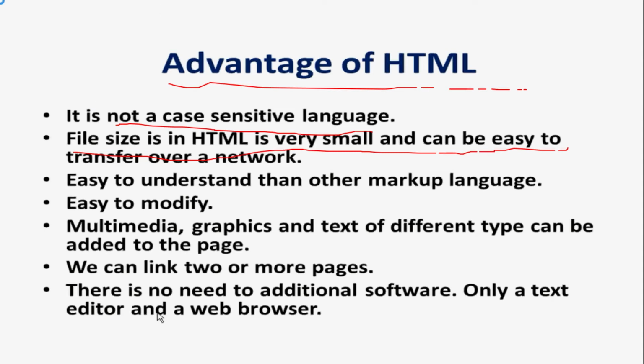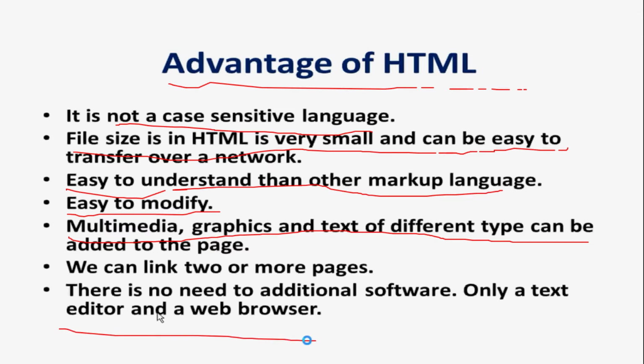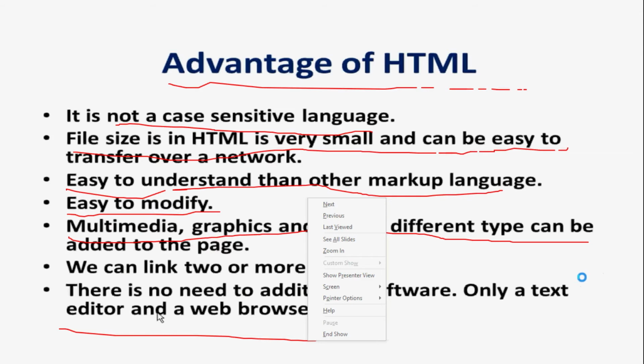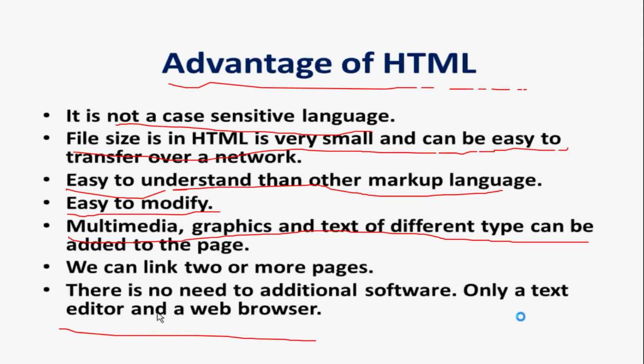Next, it's very easy to understand compared to other markup languages. Easy to modify, we can easily modify the markup language that is HTML. Multimedia, graphics and text of different types can be added to one page. We can link two or more pages. There is no need of additional software, only a text editor and a web browser. Meaning there is no need of extra software as when we work on Java or C, C++ or Visual Basic.